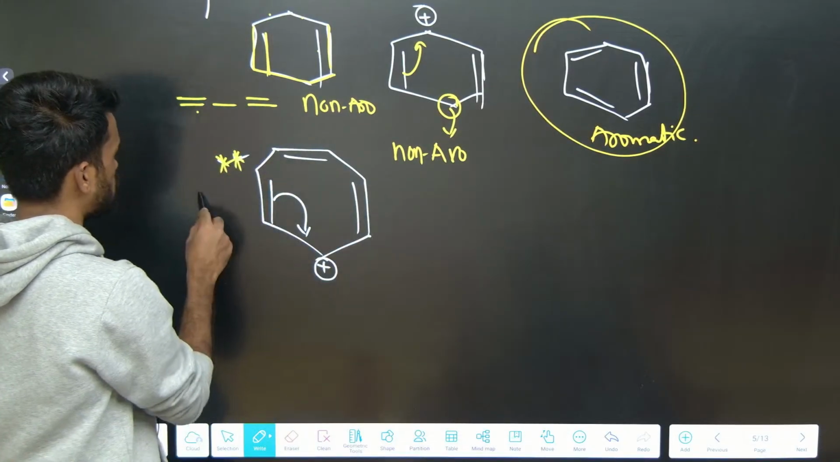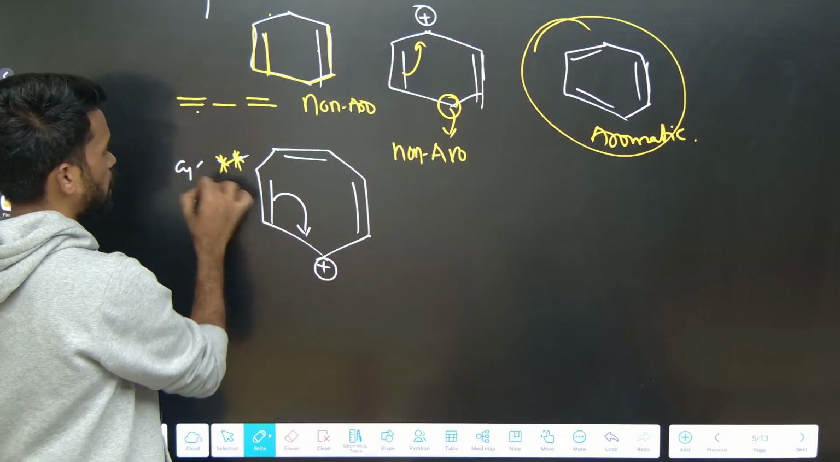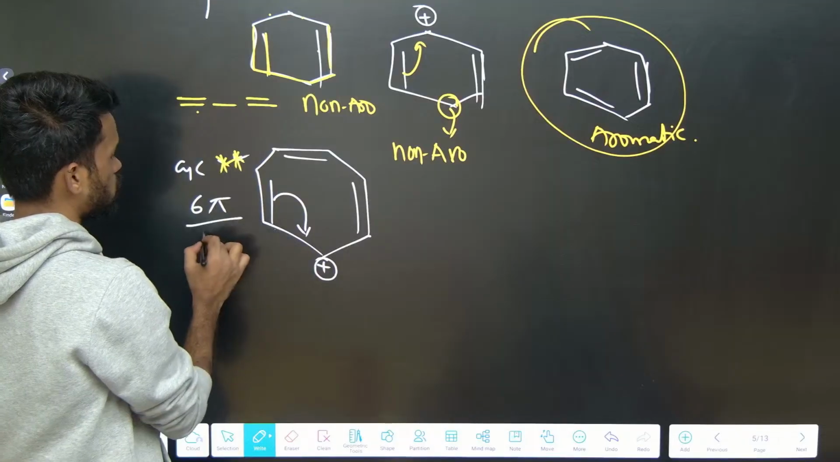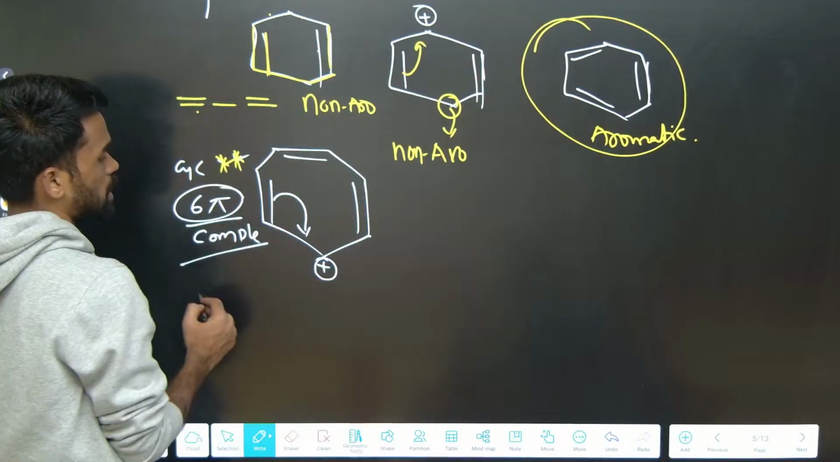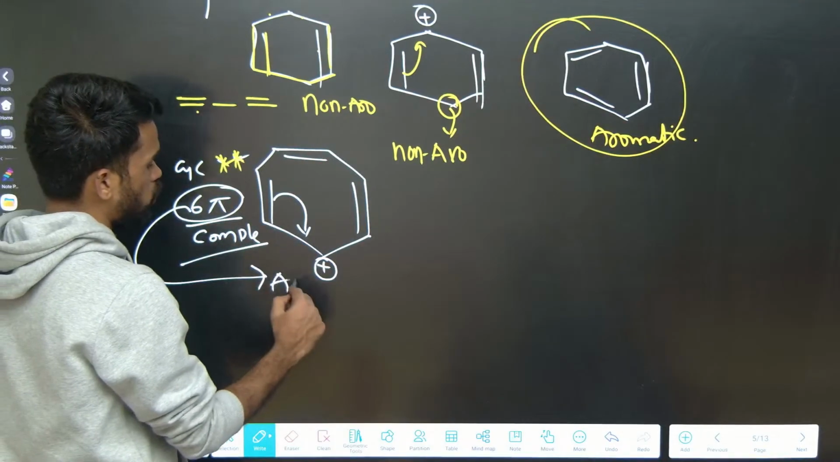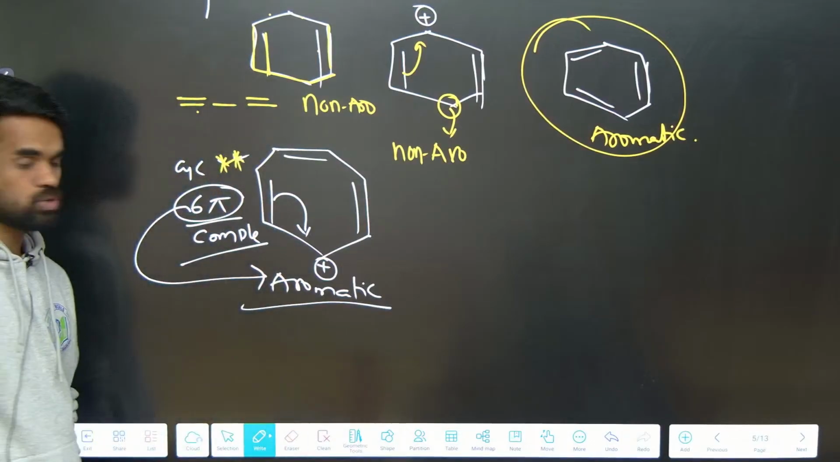How many pi electrons are there? 6 pi electrons are there. First of all, the compound is cyclic and planar, and has 6 pi electrons with complete conjugation. So 6 pi electrons is a Huckel number, so it is an aromatic compound. Like this we need to identify.